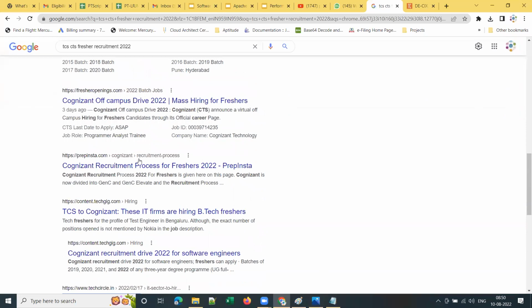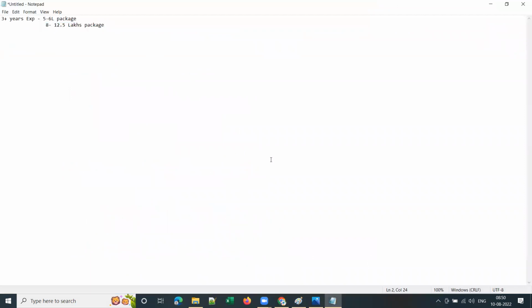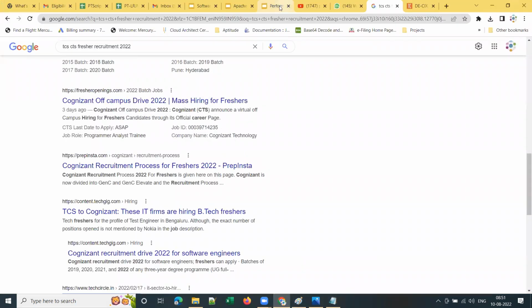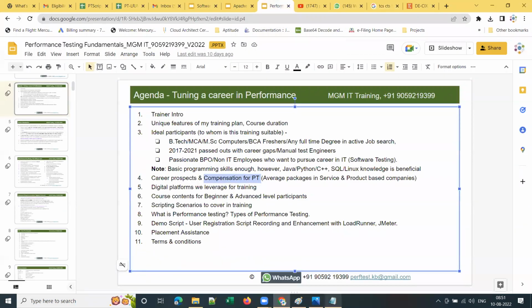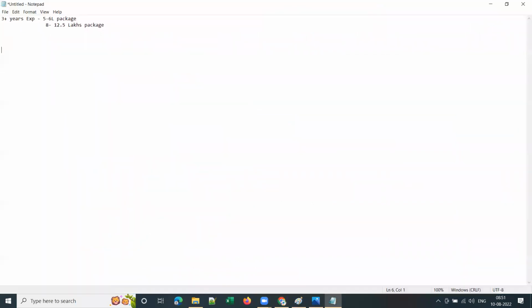And that's the reason most of the non-IT guys are leaving their jobs and switching to IT, who are ambitious about their career and willing to make a career with good packages. They already shifted, 50% already shifted, and still it's going on. So this is about the career prospects and compensations. Coming back to compensation in performance testing.